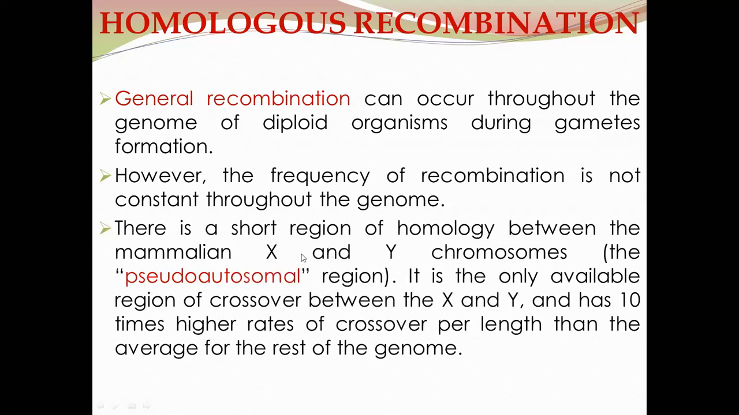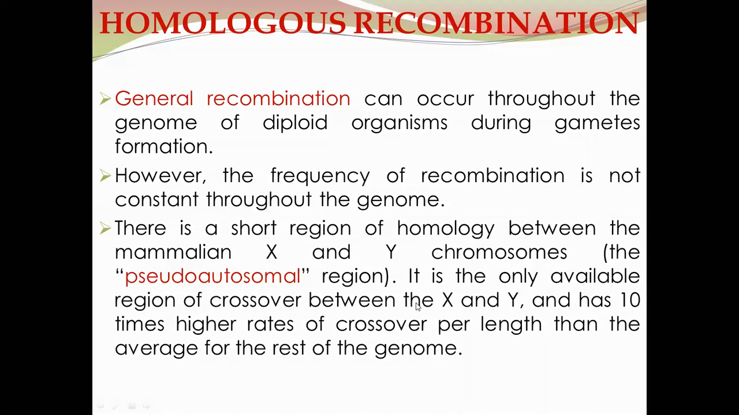With regard to the X and Y chromosomes in mammals, these don't have a very high rate of similarity in their segments. There is only a short region of homology between the mammalian X and Y chromosomes. These regions of homology between X and Y chromosomes are known as the pseudo-autosomal region. So this pseudo-autosomal region is the only available region of crossover between the X and Y chromosomes.